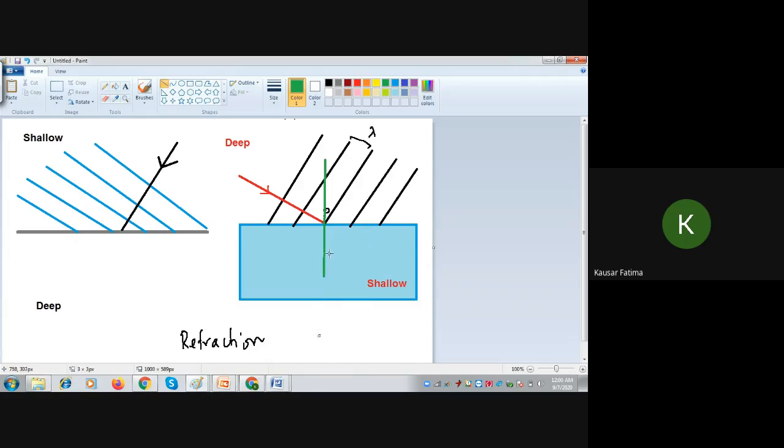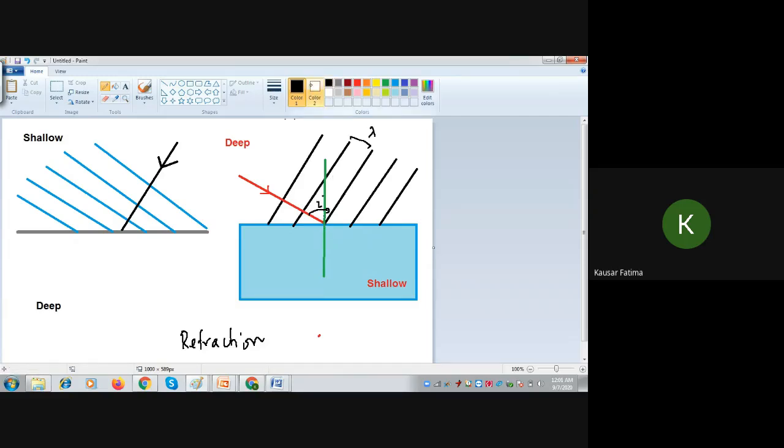Now shallow water is like a denser medium, which means the wave will bend towards the normal. So what will I do here? I will draw this angle greater. This is the angle of incidence. The angle of refraction will be smaller.